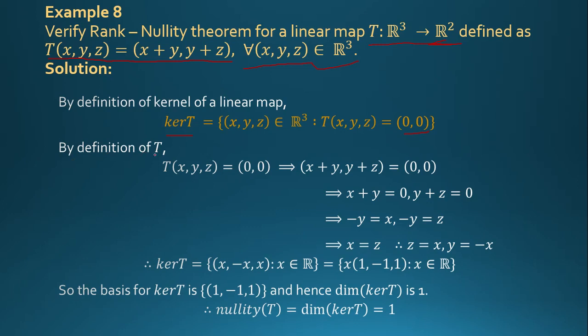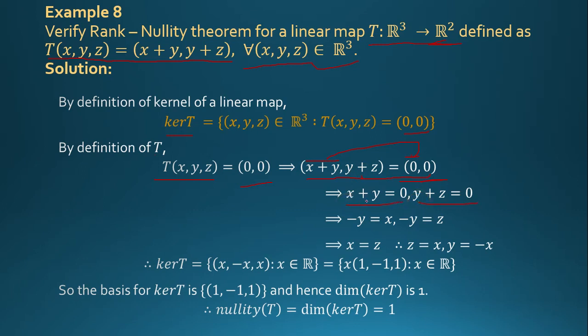By definition of T, T of x comma y comma z is equal to x plus y comma y plus z, which is equal to 0 comma 0. So x plus y is equal to 0 and y plus z is equal to 0.